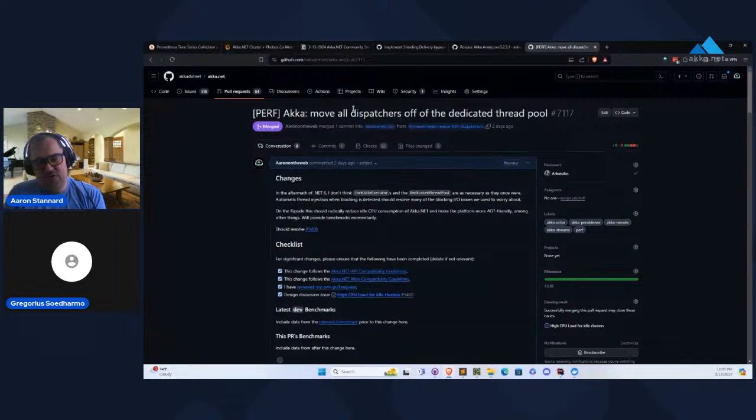So, a little bit of history for longtime Akka.NET users. We've had a dedicated thread pool in place really since Akka.Remote came out of beta, which would have been in early 2014 sometime. The reason for this was to perform workload segregation. Your normal .NET thread pool is where every single piece of asynchronous work in the .NET ecosystem gets scheduled, with the exception of tasks marked as long running. If you use that TaskCreationOptions enum value, LongRunning, you get your own thread. But aside from that, everyone else got scheduled in the .NET thread pool.